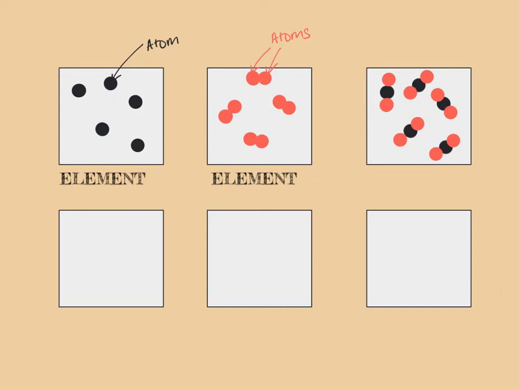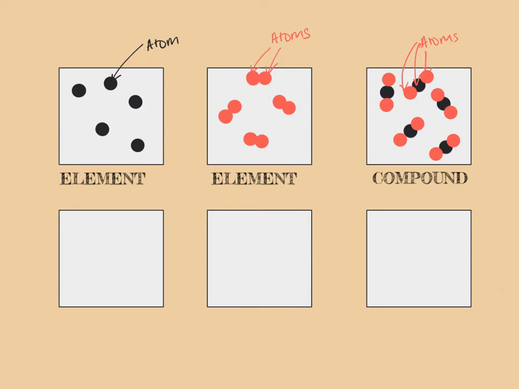This is a compound because a compound exists where you've got different types of atom that are chemically joined together. So we've still got atoms in our compound because that's an atom, and that's an atom, and that's an atom, but they're not all the same.